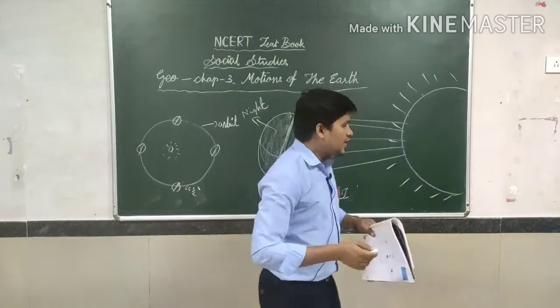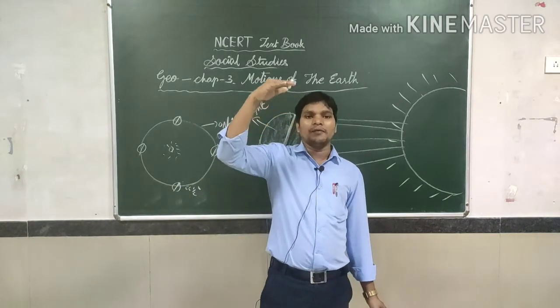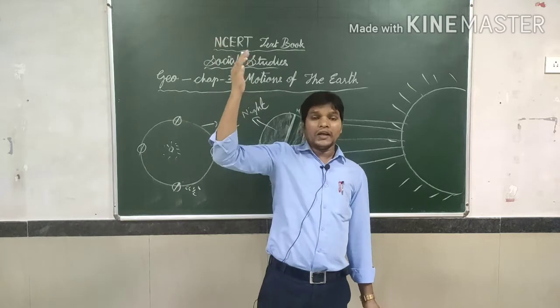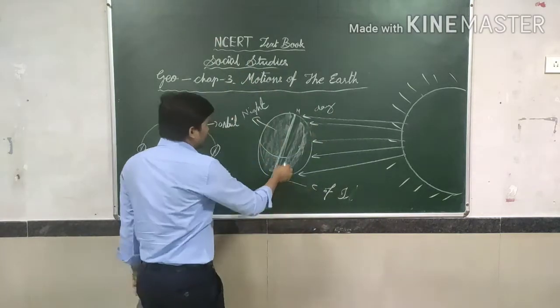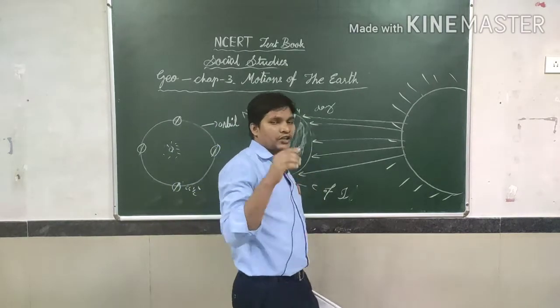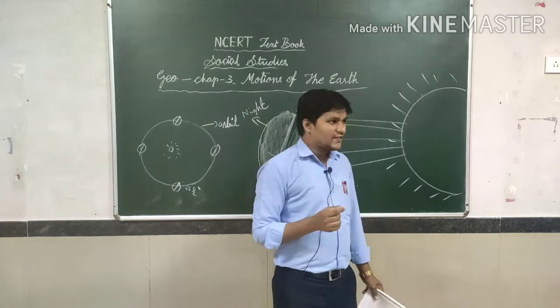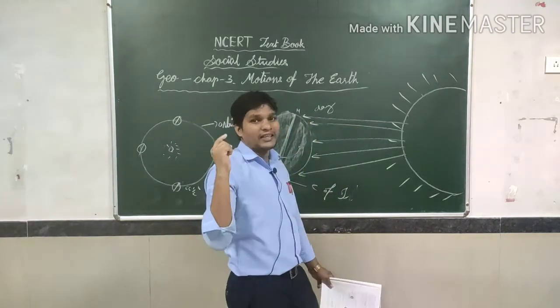So what happens in this place? Gradually the temperature will increase day by day, while on the opposite side the temperature decreases day by day and goes to a freezing zone. So this is called an extreme condition.